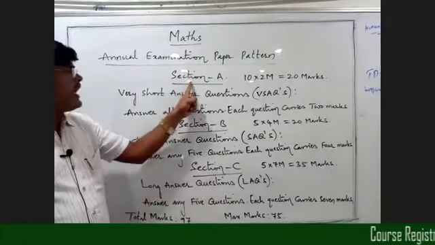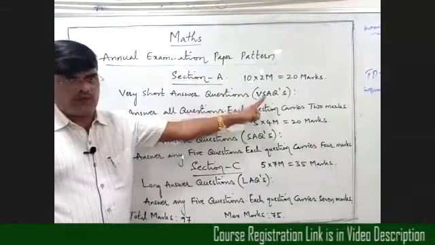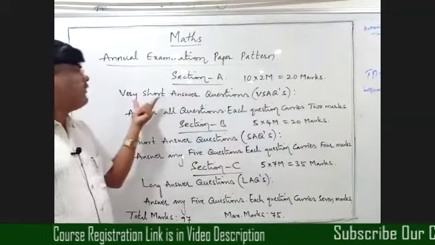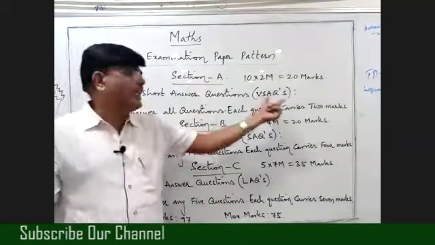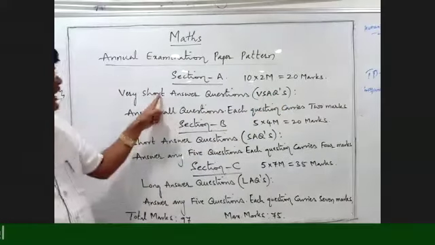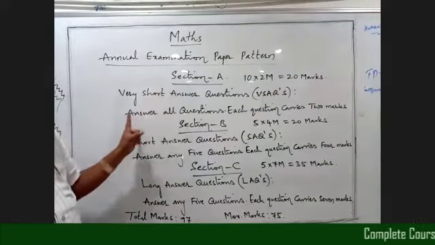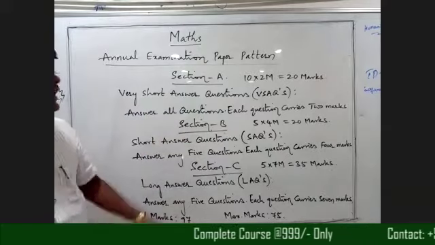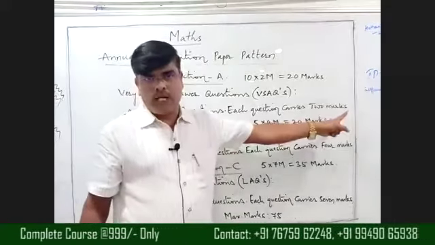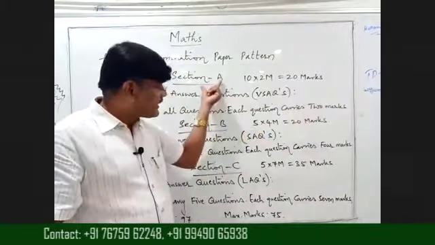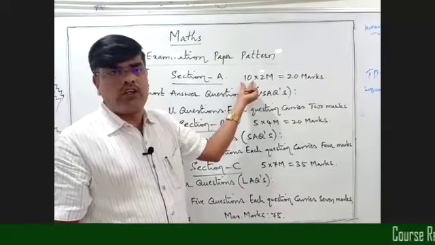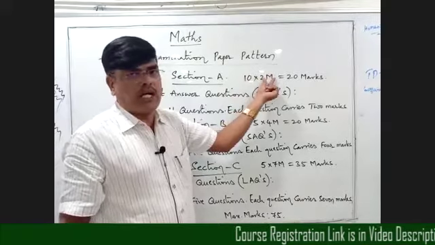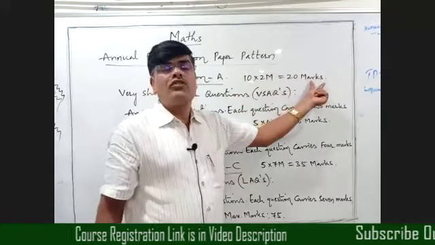Section A is VSAQs, very short answer questions. In this section we have to answer all questions. Each question carries 2 marks. We have 10 questions, and we have to answer each and every question. For each question we get 2 marks, so totally 20 marks.